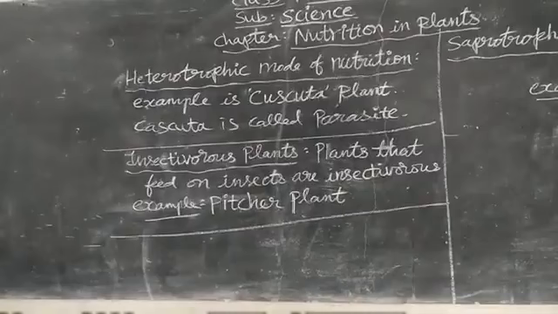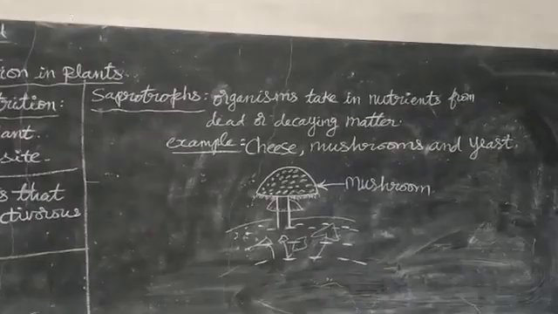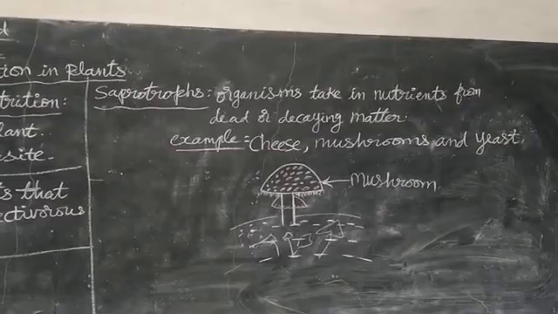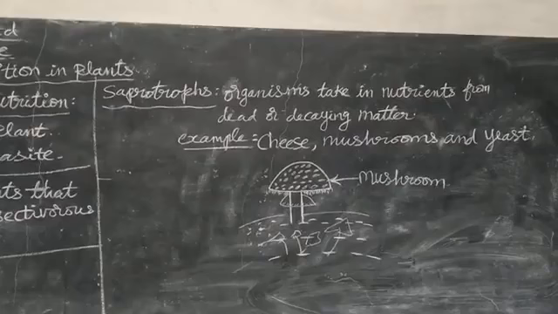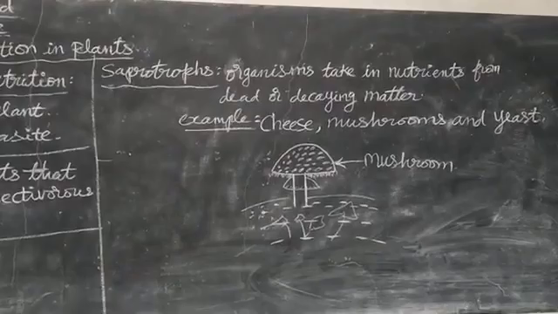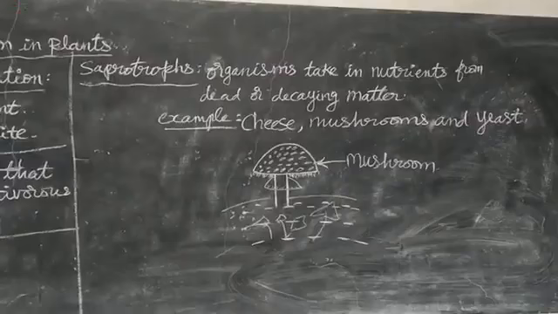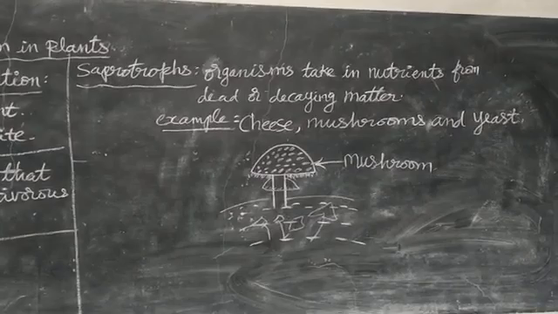Next, saprophytes. Saprophytes are nothing but organisms that grow on dead and decaying matter. Such organisms are called saprotrophs. Organisms that take in nutrients from dead or decaying matter are called saprotrophs. Understood? For example, you take fresh bread, put some water over that bread and leave it for some time, two to three hours.